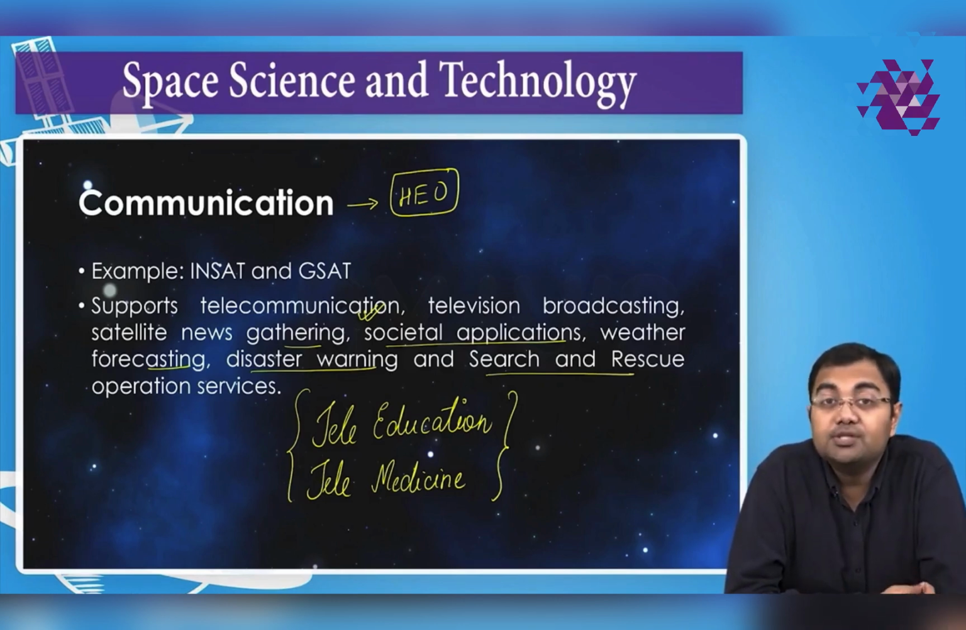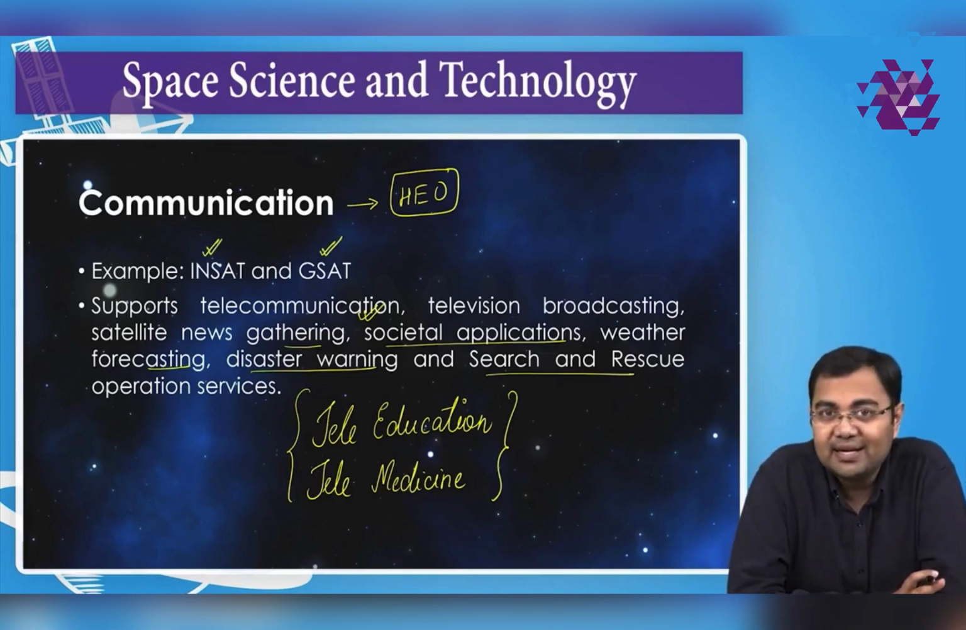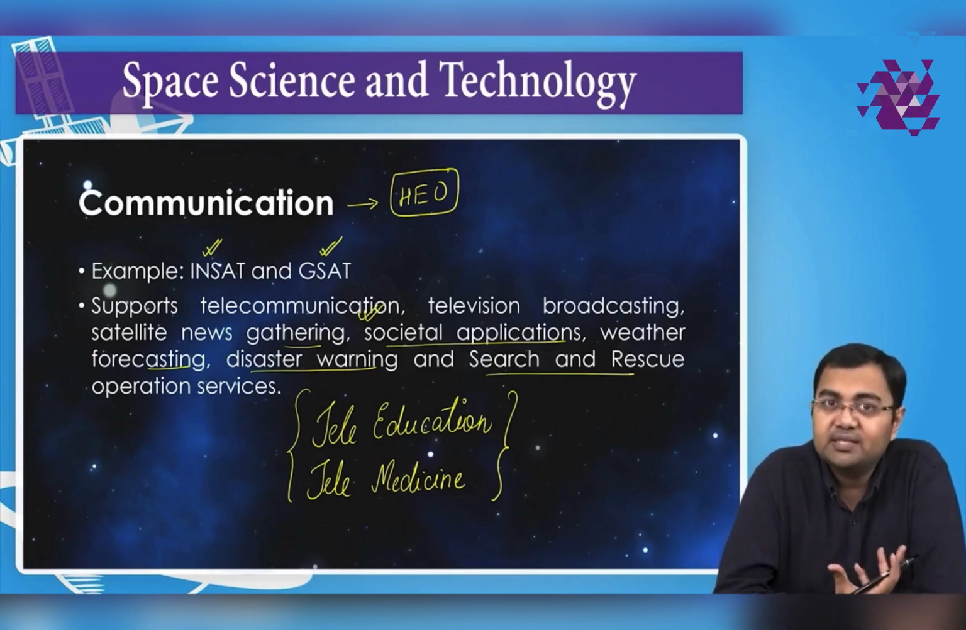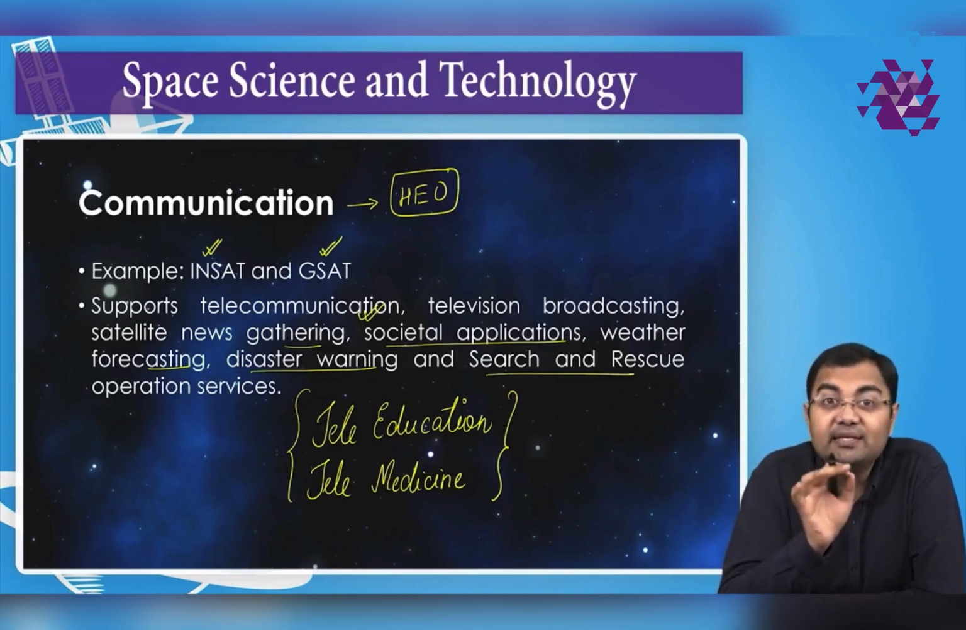If I have to take examples of communication satellites in India, we have two names: the INSAT series and the GSAT series. We don't see any INSAT series satellites launched anymore. It has been discontinued since the GSAT series satellites came into the picture. Now you'll see that various GSAT satellites are launched. Every year there is at least one launch of a GSAT satellite. And whenever it comes to any GSAT satellite, just remember that it is a communication satellite.